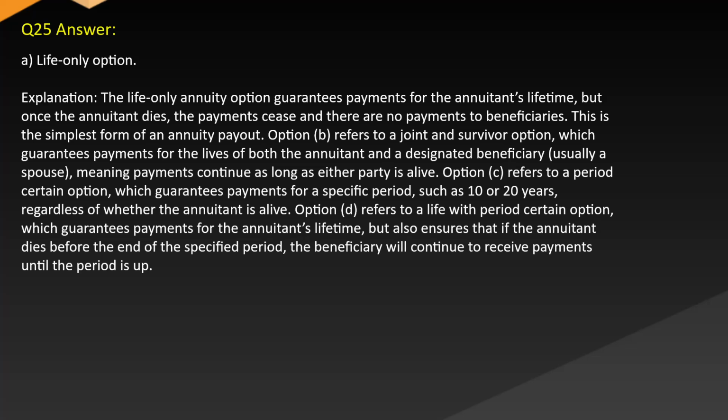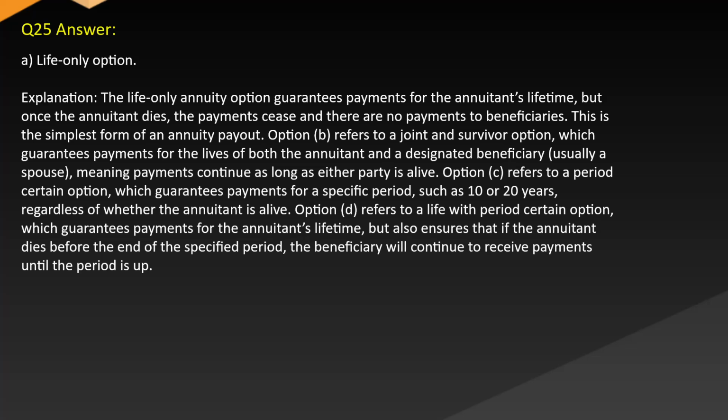Option B refers to a joint and survivor option, which guarantees payments for the lives of both the annuitant and a designated beneficiary, usually a spouse, meaning payments continue as long as either party is alive. Option C refers to a period certain option, which guarantees payments for a specific period such as 10 or 20 years, regardless of whether the annuitant is alive.